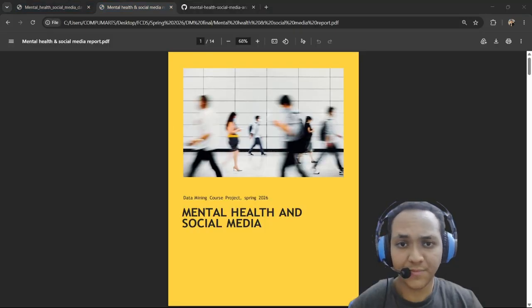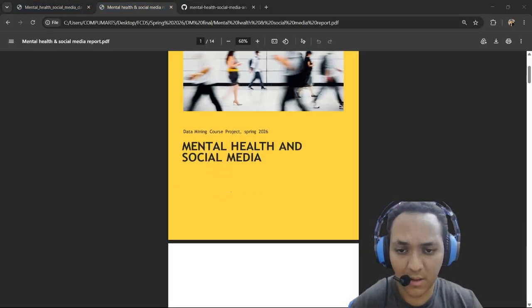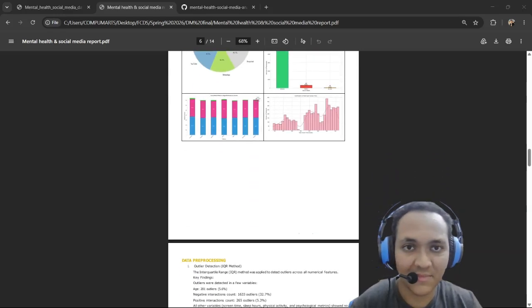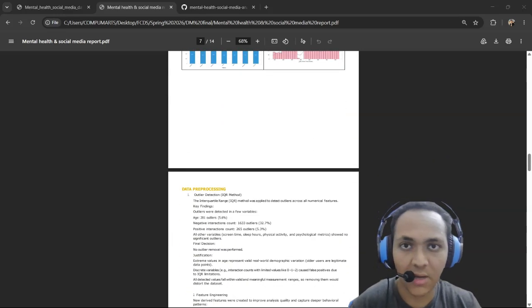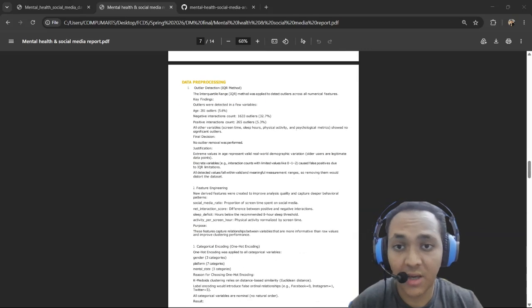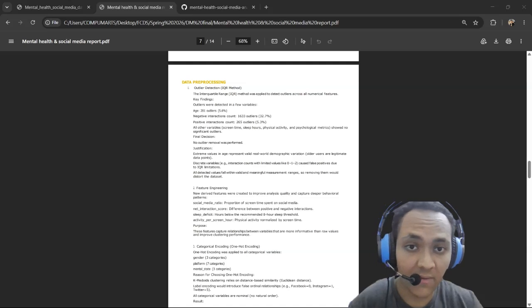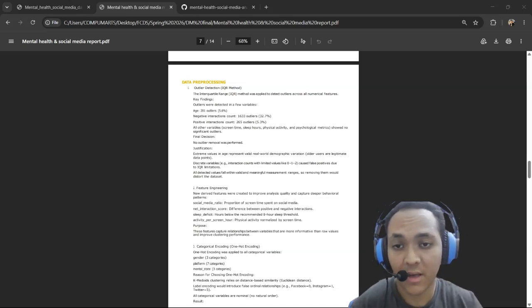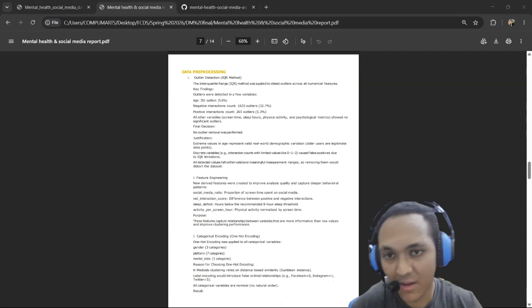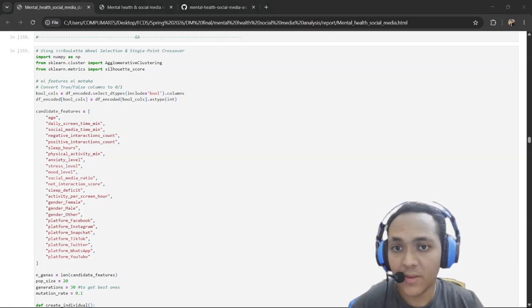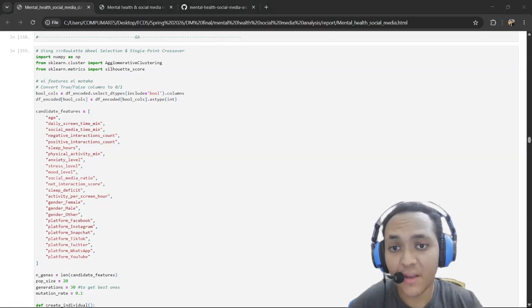Okay, so first of all, this is the report. We explore the data, identify the data shape and data distribution. After that, we clean the data, checking for missing values and duplicates, fixing column formats, and dropping non-useful columns like patient names, which will not be helpful. After that, we start the genetic algorithm.